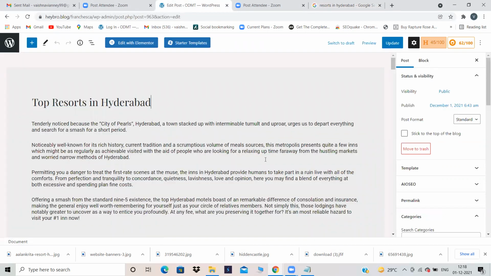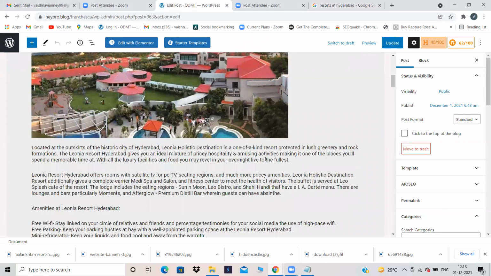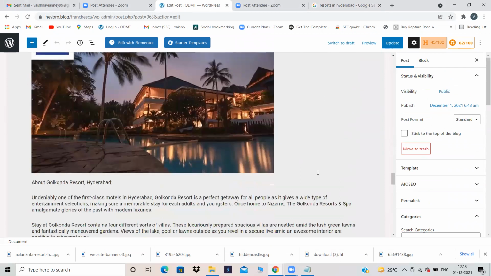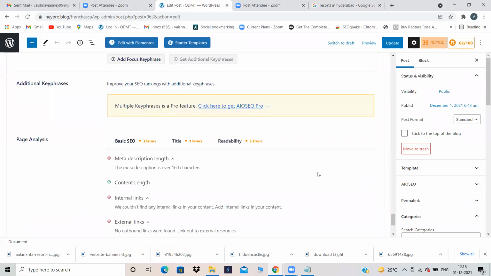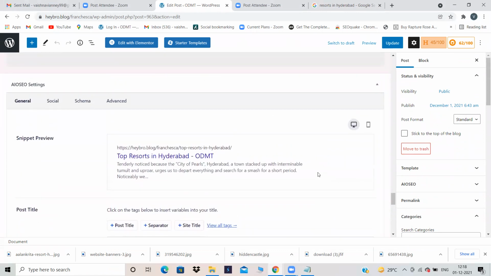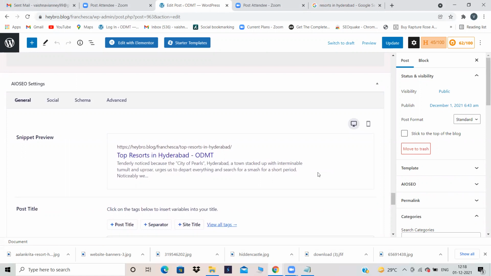Click on this particular blog and scroll down. If you observe, when we created this blogging website and added posts, you did not see this setting called AIOSEO settings, that means All in One SEO settings.